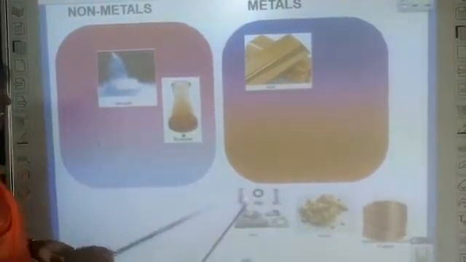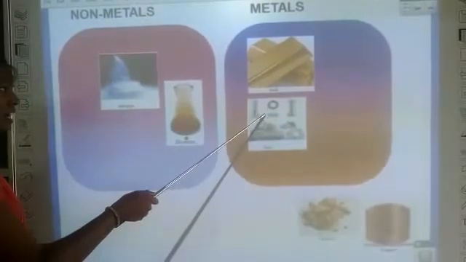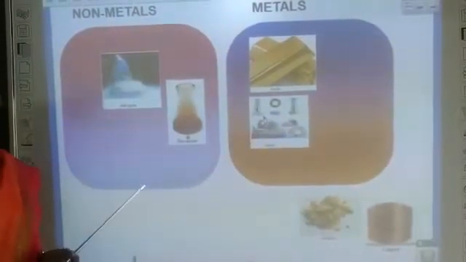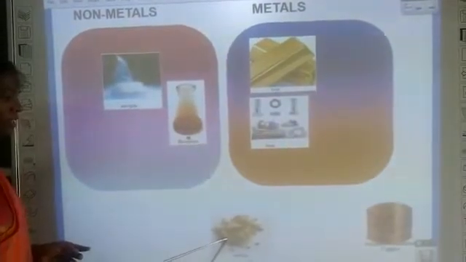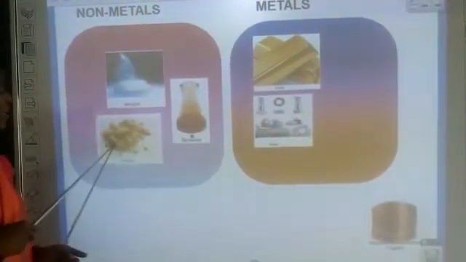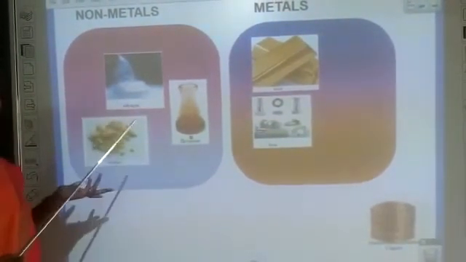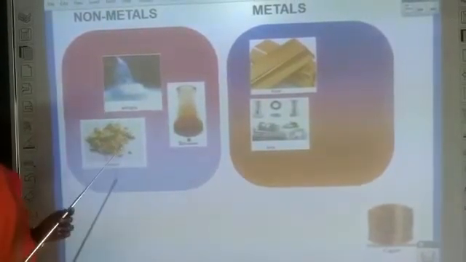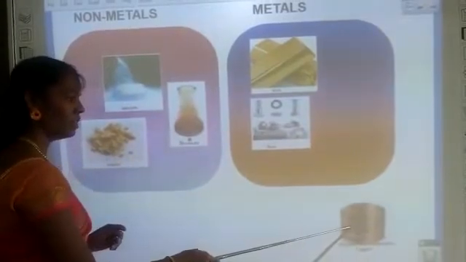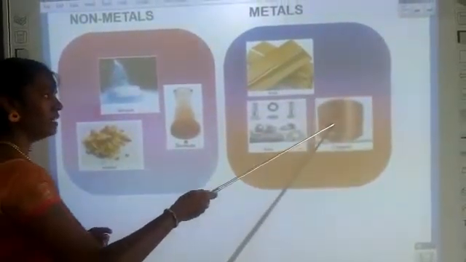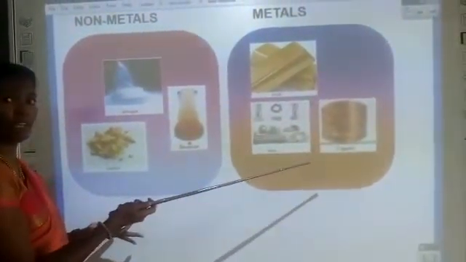Iron will not settle in the non-metals because iron is a metal. Sulfur: now I put it in the non-metal bin. It settles because sulfur is a non-metal. As for copper, I put it into the metal bin. It settles in the metal bin.